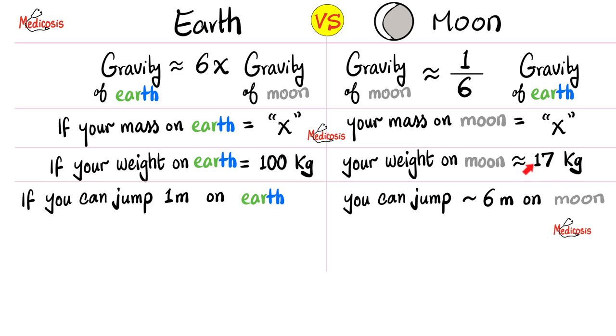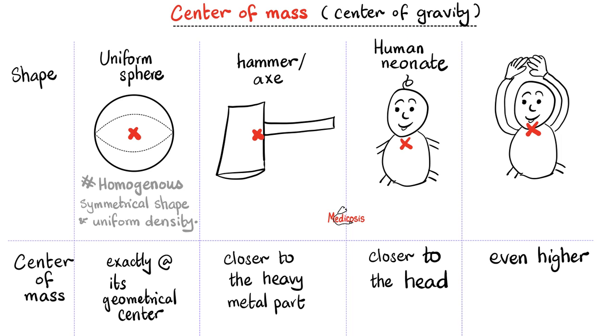For those of you who are squeamish, 16.6666667. Let's say that you are good at jumping and you can jump 1 meter high on Earth. So here is you before jumping, okay? And then you will jump like this, and we will measure the distance that you jumped, and this is about 1 meter on Earth. Alright, if I take that same person and ask him to jump on the surface of the Moon, he will jump not 1 but 6 meters, because there is less gravity to pull him down on Moon compared to Earth.